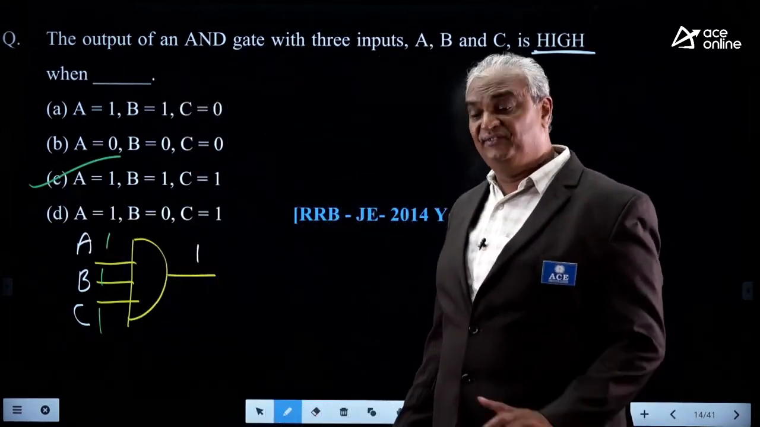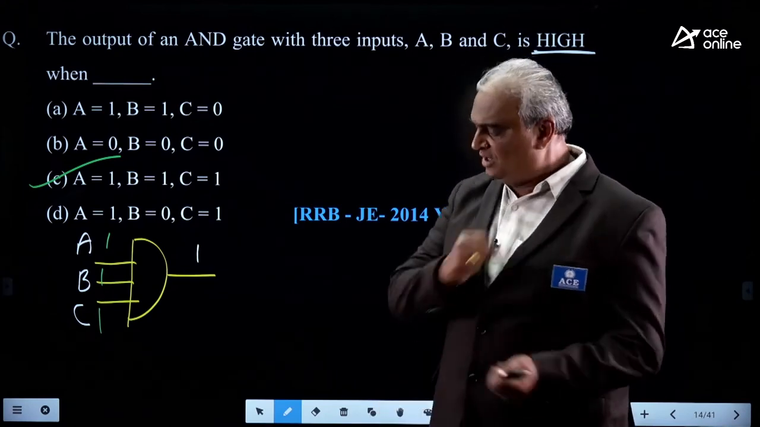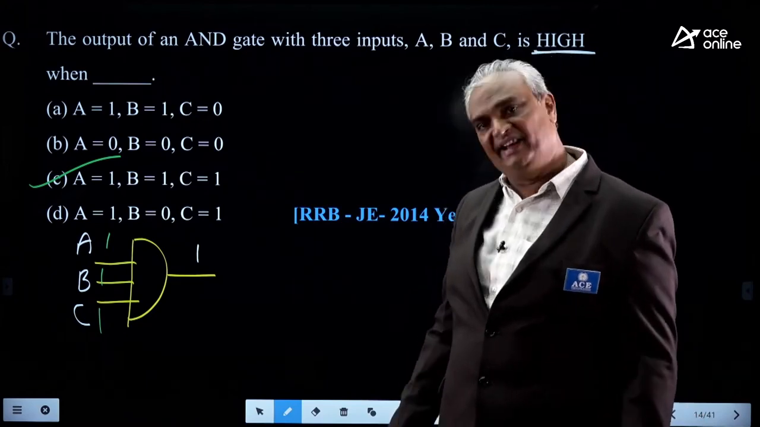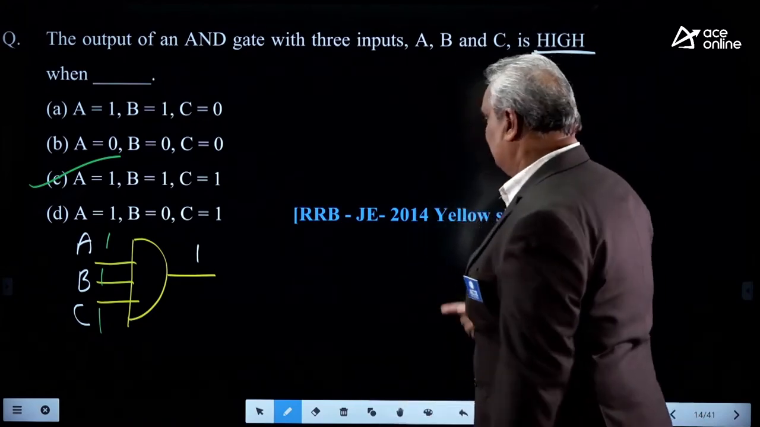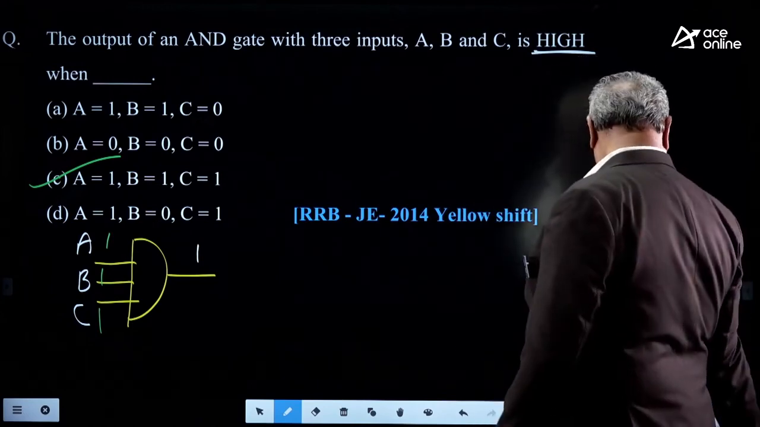In an AND gate, if any one of the inputs is 0, the output will be forced to 0. It is the characteristic of the AND gate. This question was also given in the 2014 yellow shift. Next.